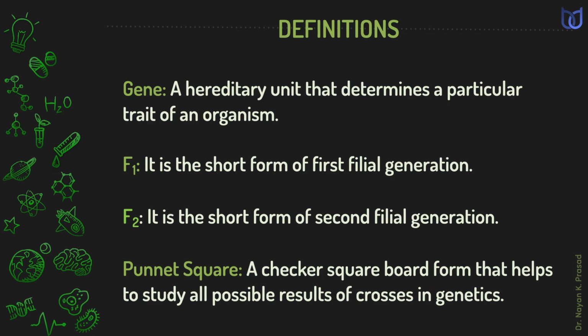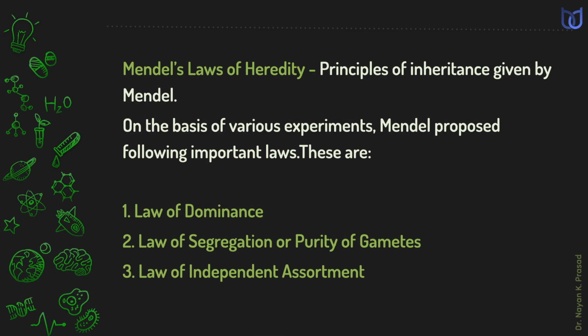Now let us discuss Mendel's laws of heredity. Principles of inheritance given by Mendel are simply termed as Mendel's laws of heredity or Mendelism. On the basis of various experiments, Mendel proposed the following important laws. These are law of dominance, law of segregation or purity of gametes, and law of independent assortment.